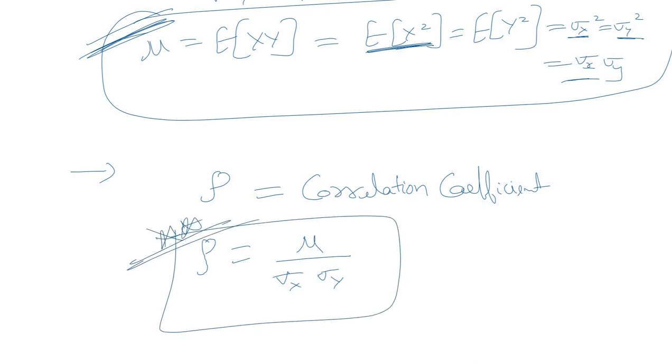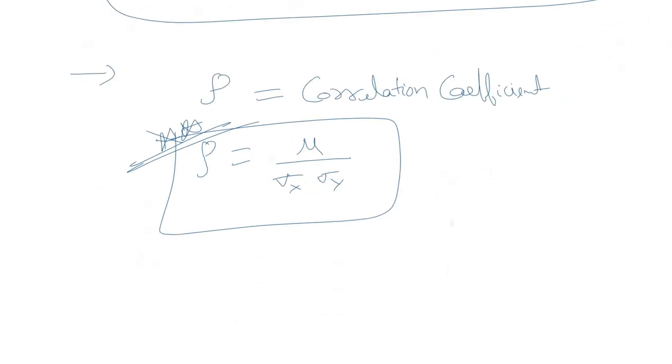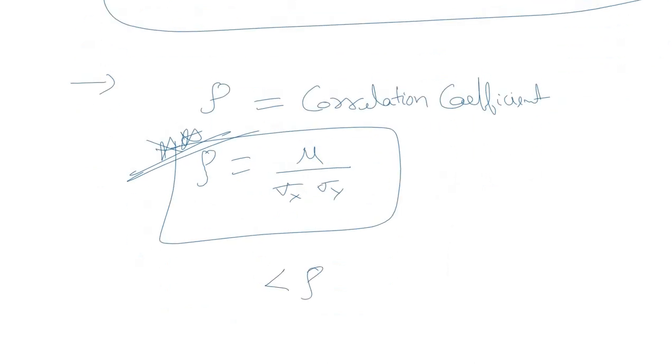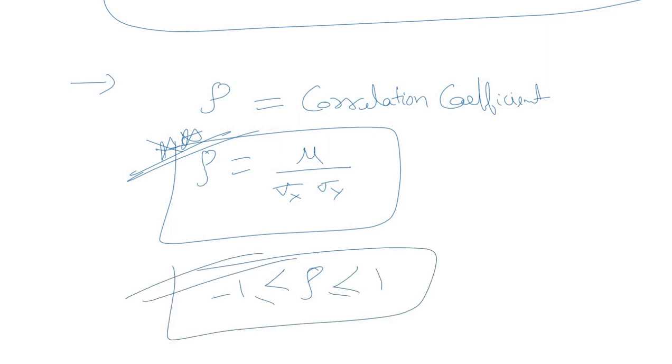This is the correlation coefficient between random variables x and y, and it gives you the extent to which x and y are dependent. So rho can have a value between -1 to 1.